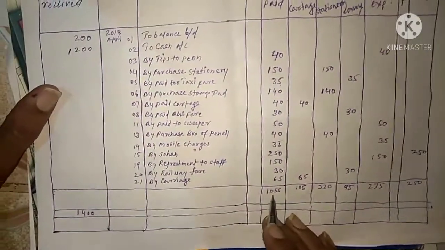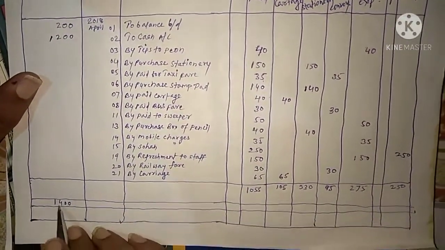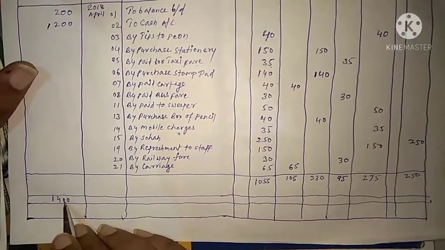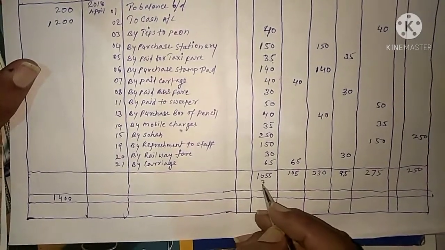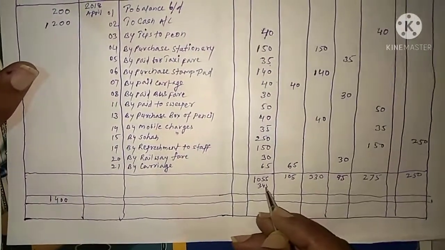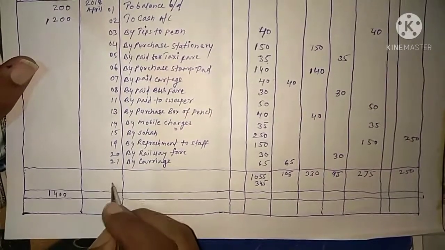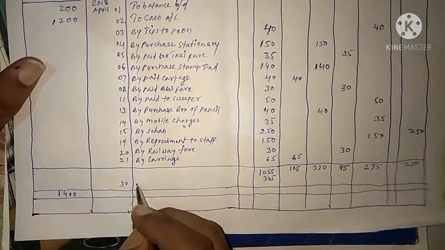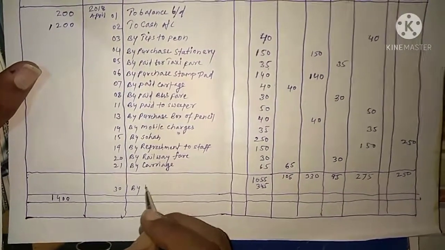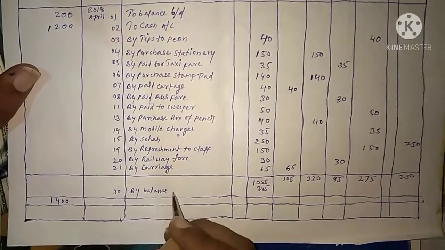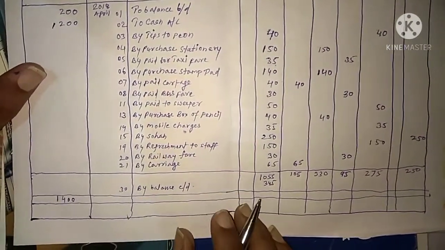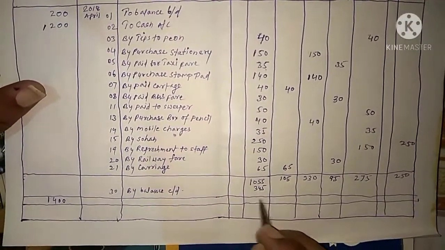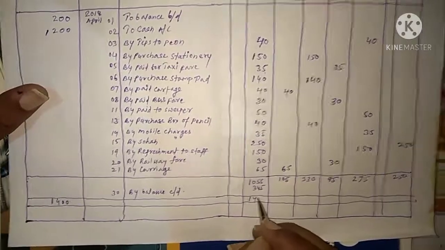And now this total expenses 1055 we have to less from the total amount received, that is 1400. So balance will come 345. So here we have to write balance 345, and here 30th by balance CD. And now the both total 1055 and 345, both total will come 1400.